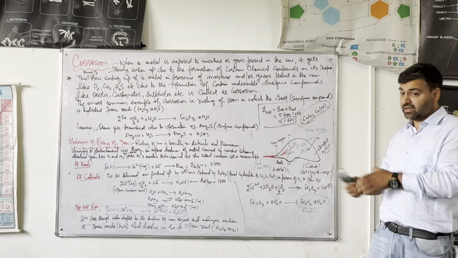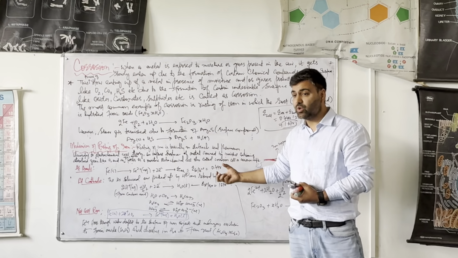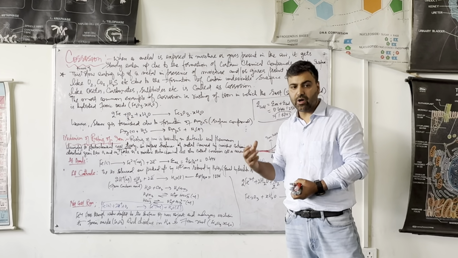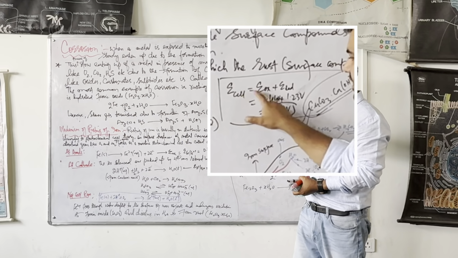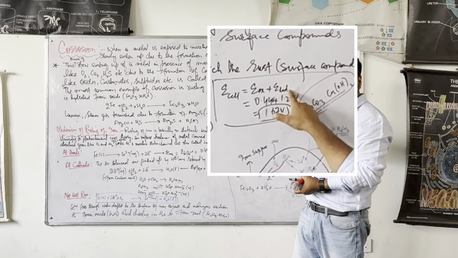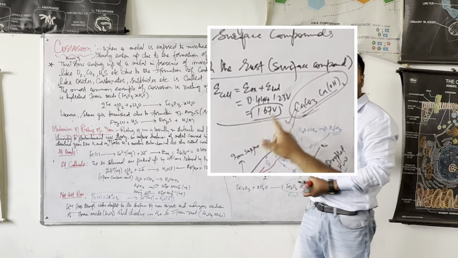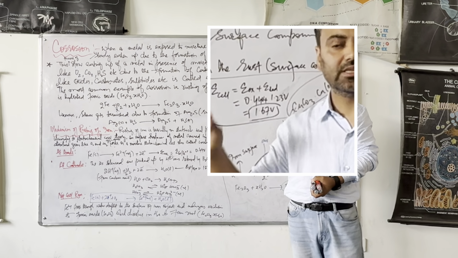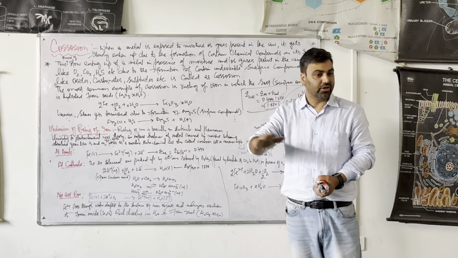Then I told you that whether this electrochemical cell is actually spontaneous or not, whether it is generating an EMF or not. So we can get that EMF of a cell will be the oxidation potential of the anode plus the reduction potential of the cathode, and that is coming out to be 1.67 volts. So EMF is coming out to be positive. The positive indicates that this process is a spontaneous process. That is why it is happening on its own.